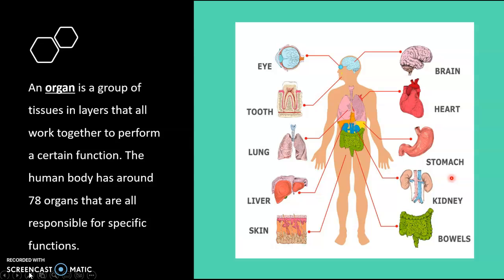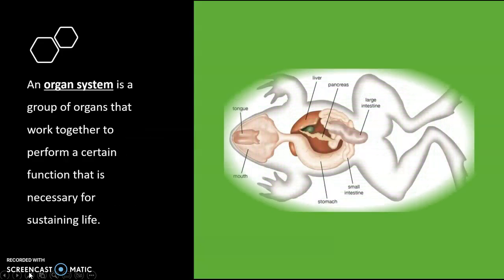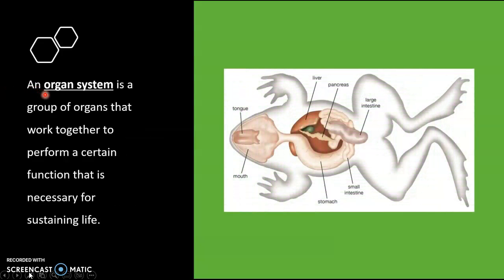So then, a group of organs that all work together to complete a bodily process or function is called an organ system. An organ system is a set of organs that complete an overall related process, such as the digestive system. The digestive system exists to intake food, break it down into energy for our bodies to use, and then separate out waste product that the body cannot use.